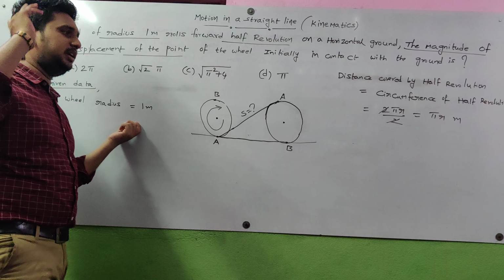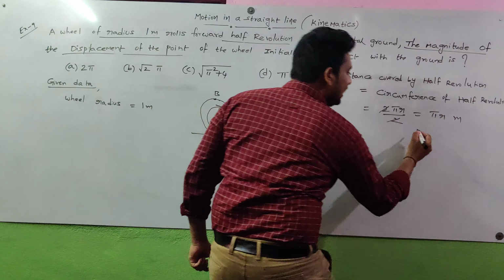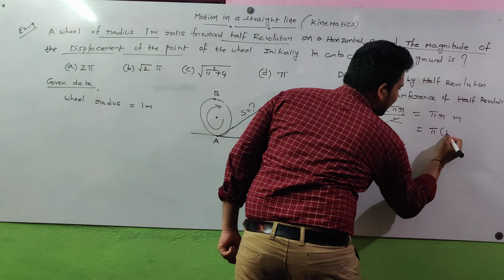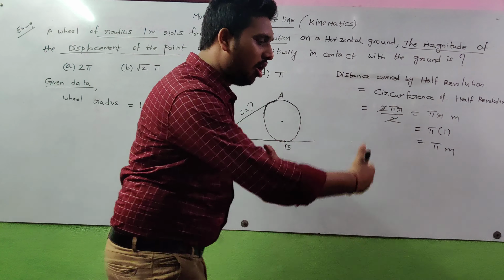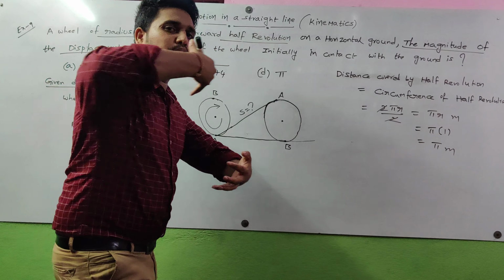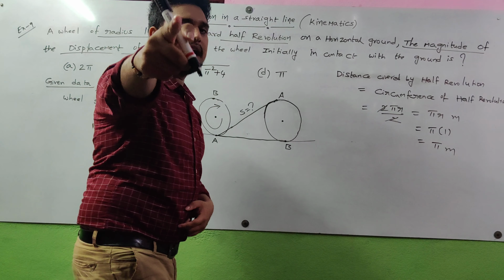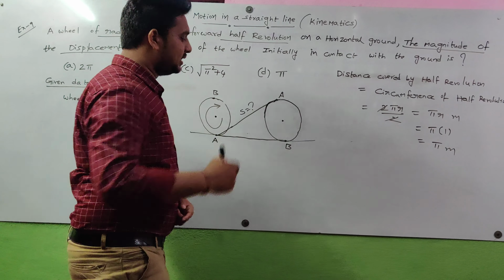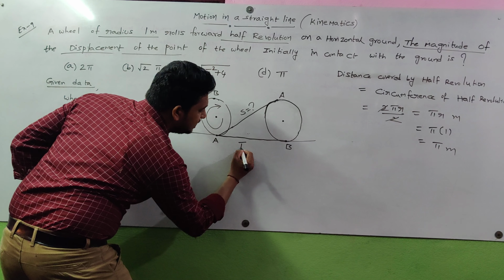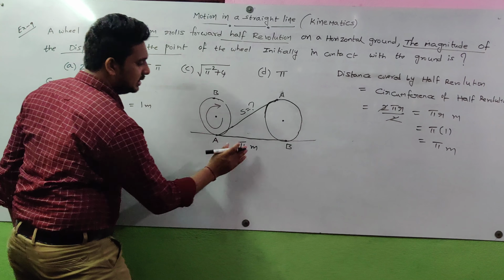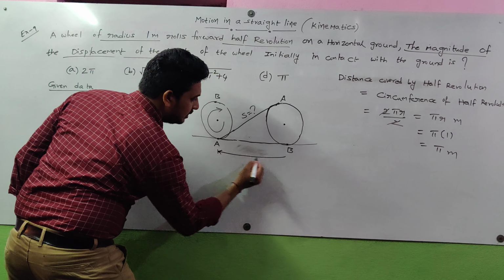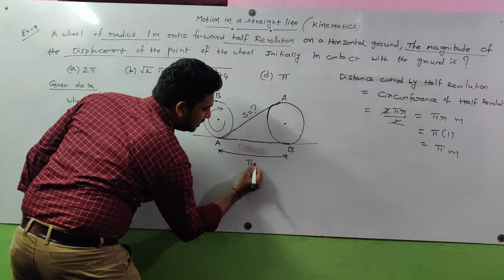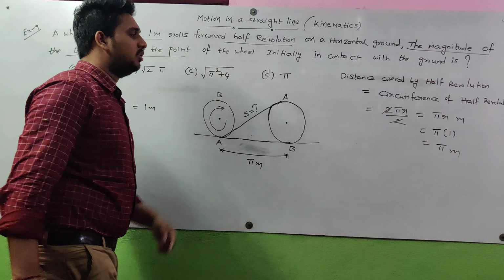Radius is equal to 1 meter. That means pi into radius 1 meter. So what do we get here? Pi meters. After half a revolution, when the wheel rotates half a revolution, the distance it covered is pi meters. This distance AB is equal to pi meters.